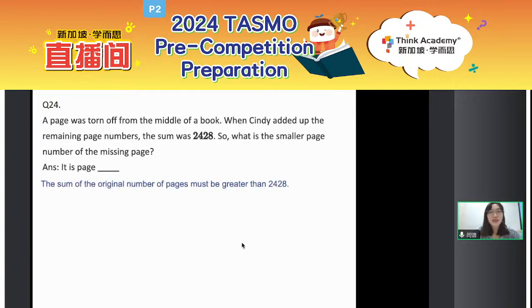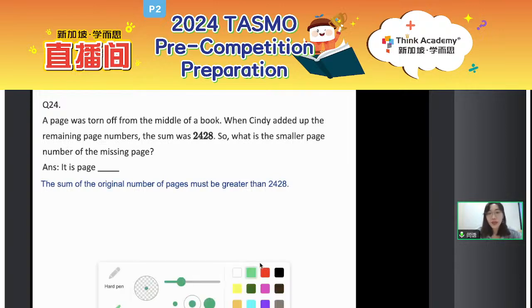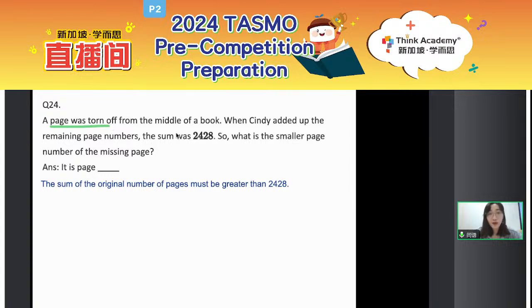Okay. So now, firstly, everyone, let's have a look. When it comes to a page problem, you see a page was torn off, and for the remaining page numbers, the sum was 2,428. That is, the sum of the original page numbers must be greater than 2,428, right? Because actually you subtracted a few numbers, right? Okay. So for this, let's have a look.